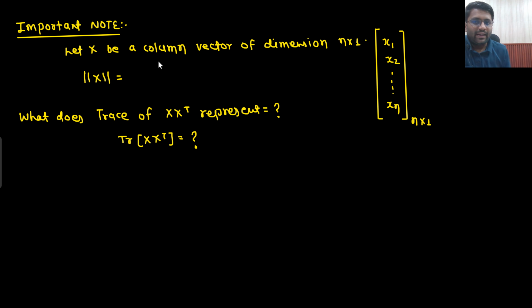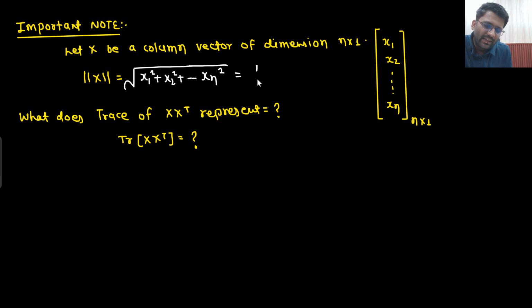So let x be a column vector of dimension n cross 1. N value you can take anything. Let's just say it is 4 cross 1: x1, x2, x3, x4. Now what will be the length of x? You know that the length of x will be nothing but under root x1 square plus x2 square, dot, xn square.